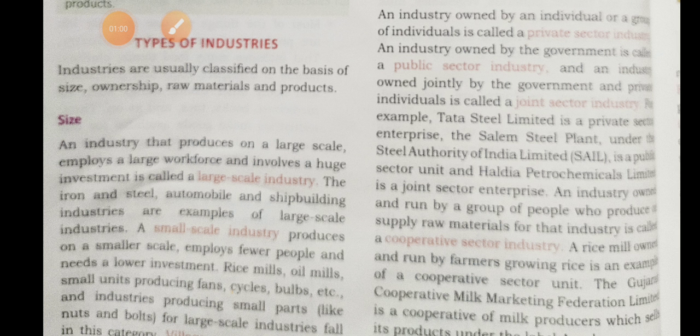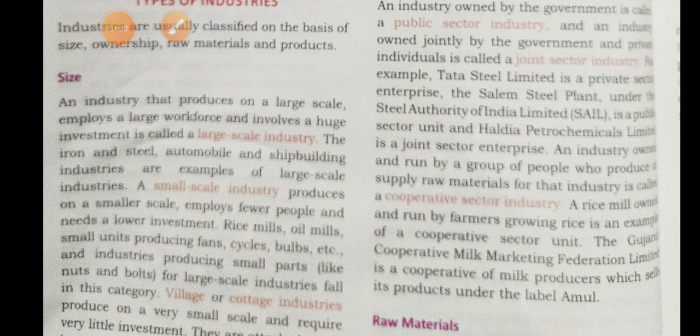And today we are discussing the types of industries. Industries are usually classified on the basis of size, ownership, raw materials and products. And first we will discuss size.